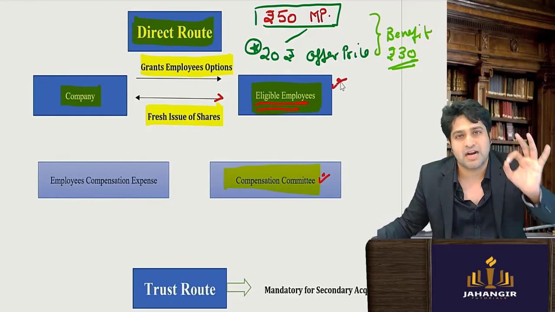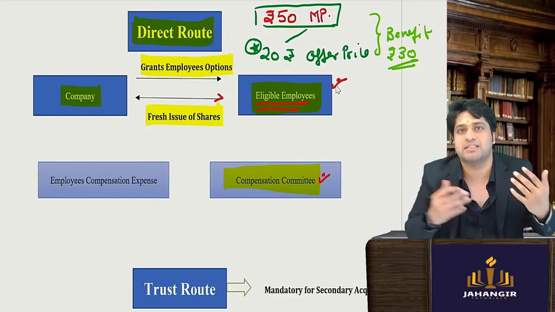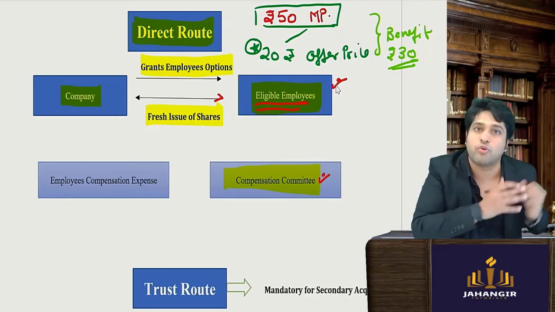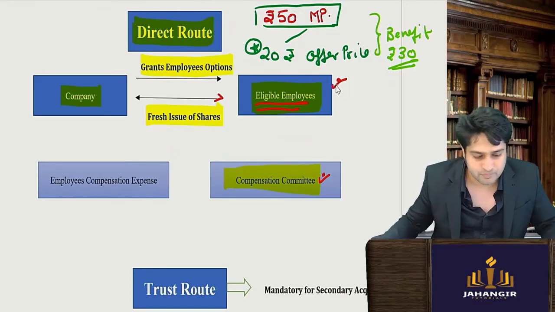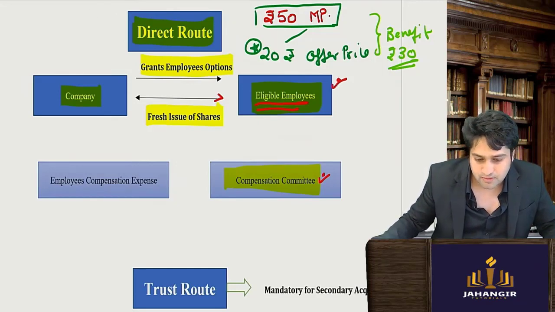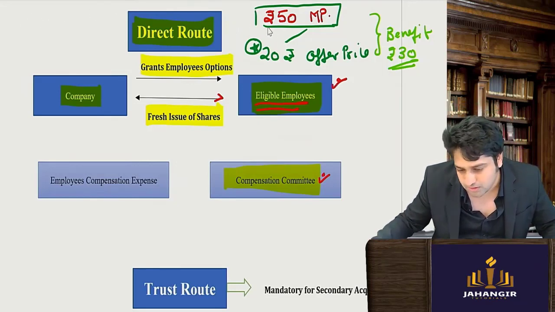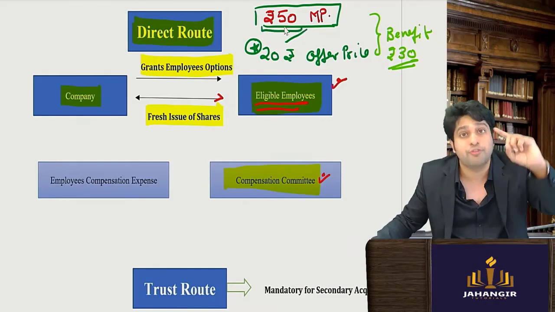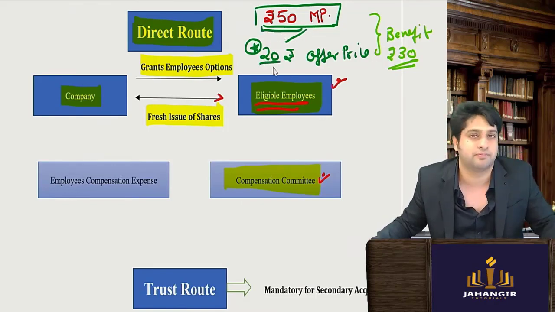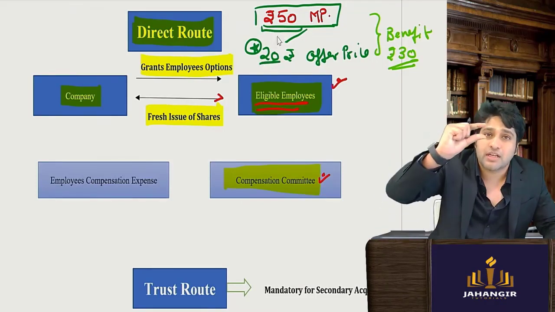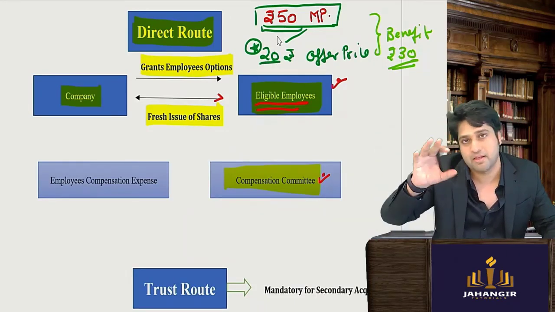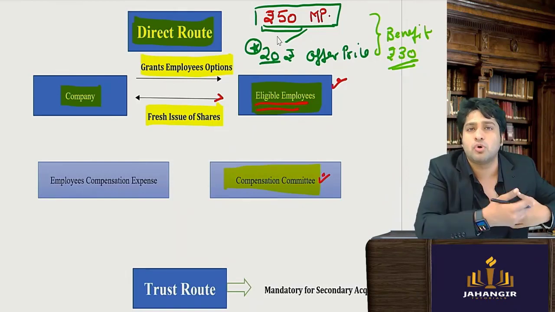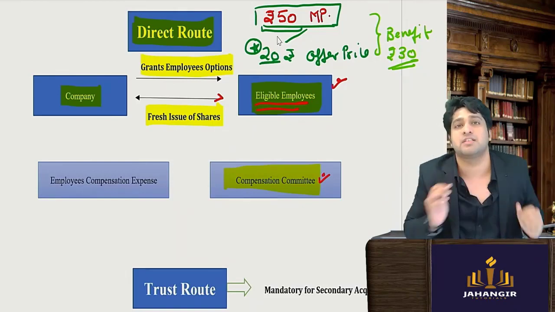Now just understand a little bit of accounting. I understand accounting is not our core forte, but we have to understand a little bit of the accounting part also. Today, if the company has issued shares worth 50 at 20, they have to show where the balance 30 went. Right or no? In the accounting we have to show why these are being given at a discount.